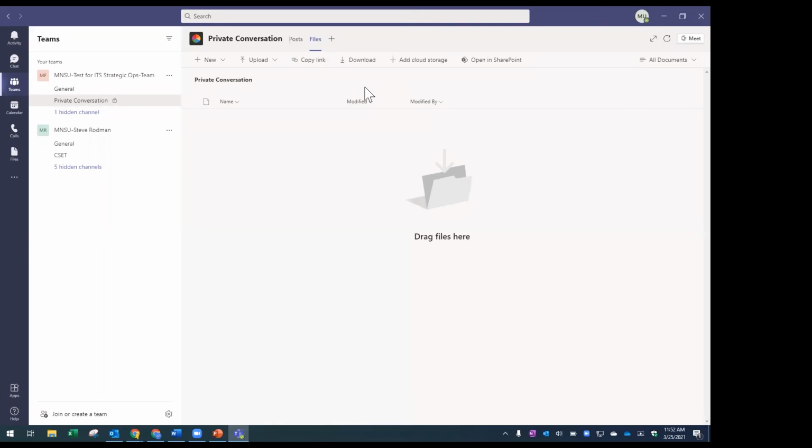So I hope I didn't confuse things too much there, but there's just really a lot of flexibility once you start using these tools, and you can really start building on the foundation, which is SharePoint.